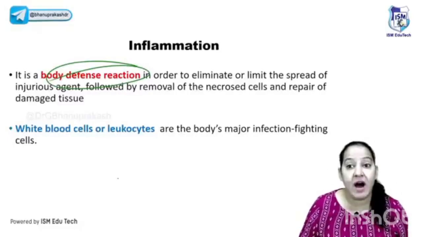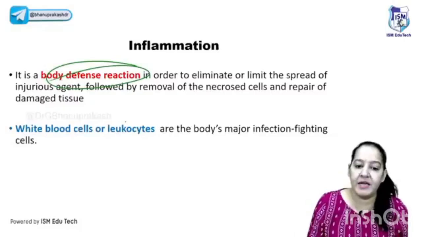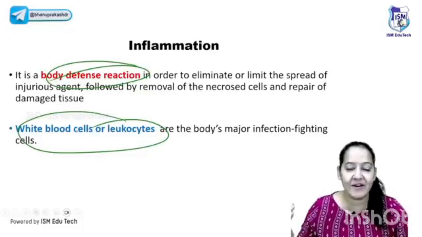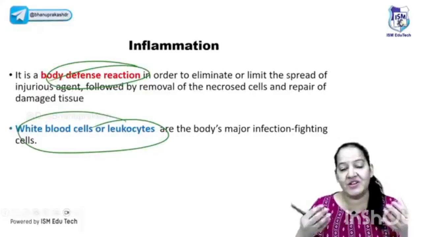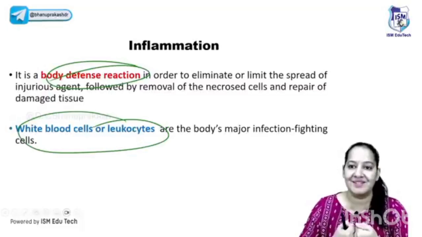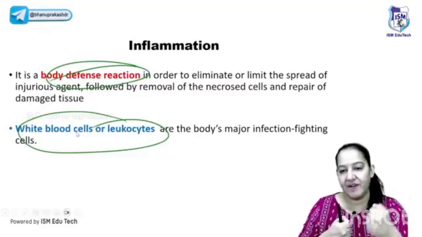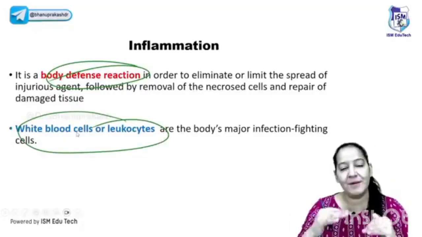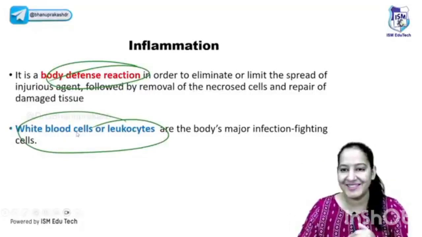You can learn it like this: every country has an army, no? India also has an army. The army is the defense for that country, right? So whenever any harmful foreign element, like a terrorist, enters the country's territory, the army gets activated. So there is a fight between the army and the terrorist. Who wins? Depending on who wins, what is the result? If the army wins, that is, the WBC wins, it is inflammation. And if the terrorist wins, the bacteria wins, it's the infection. So in our body, whether infection or inflammation is taking place will decide the fact. Give me a thumbs up, you got it? What is inflammation?